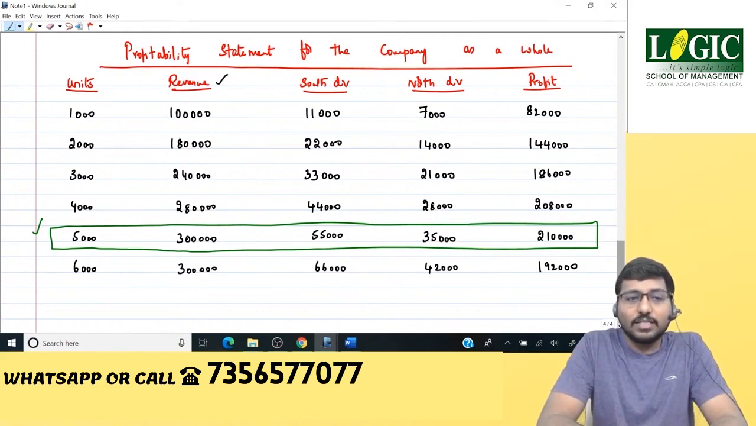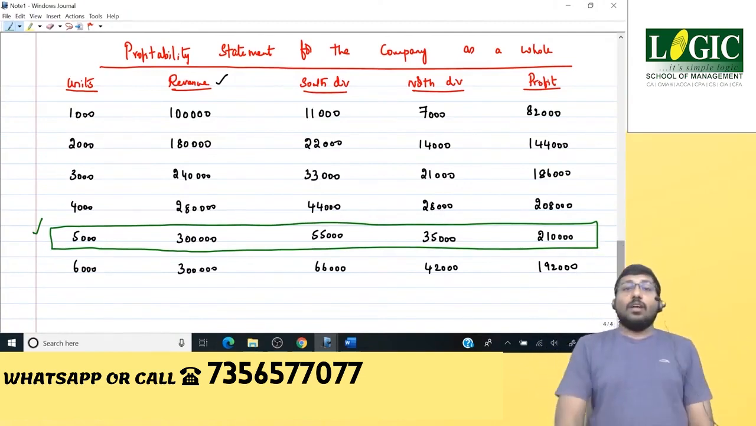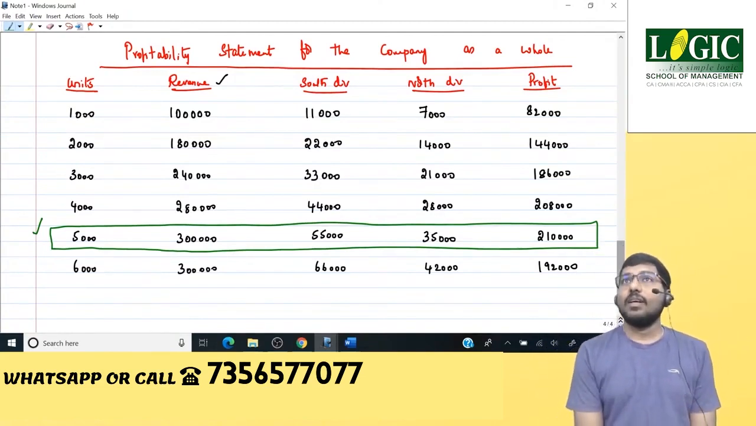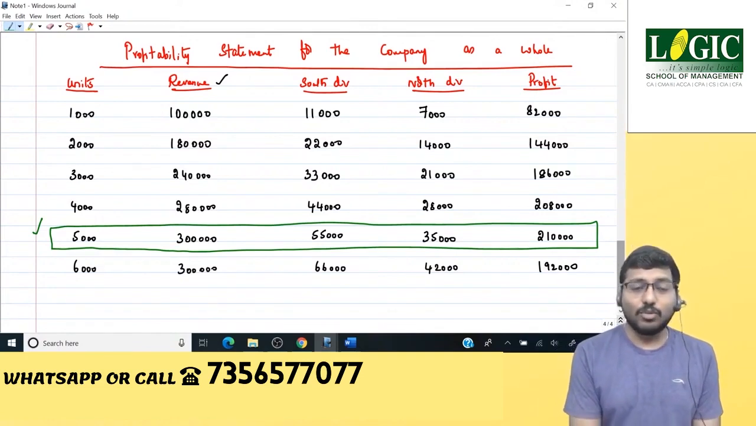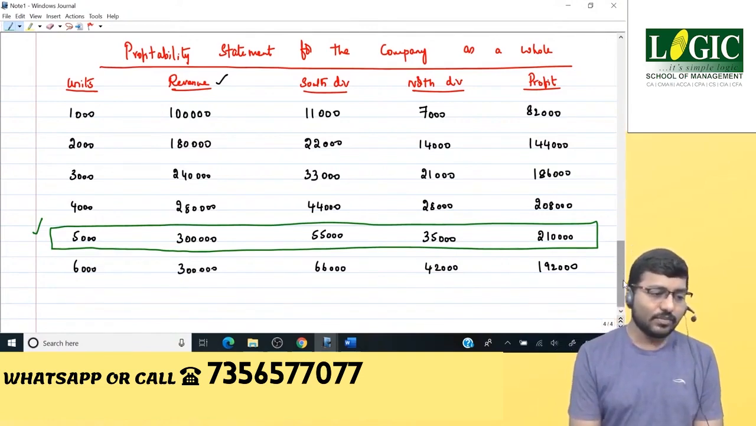So you need to tell me what's the solution. South division says 6,000, North division says 3,000, company wants 5,000. So what will I do? Which one will I support? Will I support South division? Will I support North division? Will I support the company? You can use your common sense and say what we are going to do.